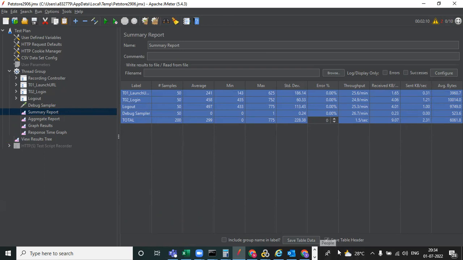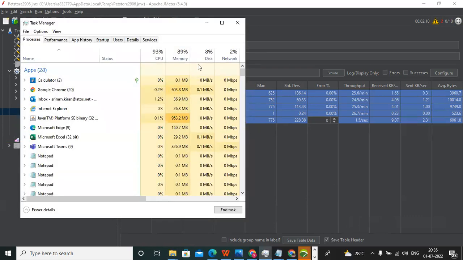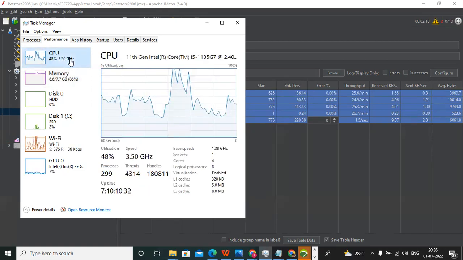During the test, we should monitor CPU and memory. Here also we need to monitor during the test. Go to the performance tab. We can observe how much CPU and memory is being used. It is showing 86%. More than 80% means it is not sufficient. So CPU is fine, it is coming at 40 or 50, but memory is not sufficient.